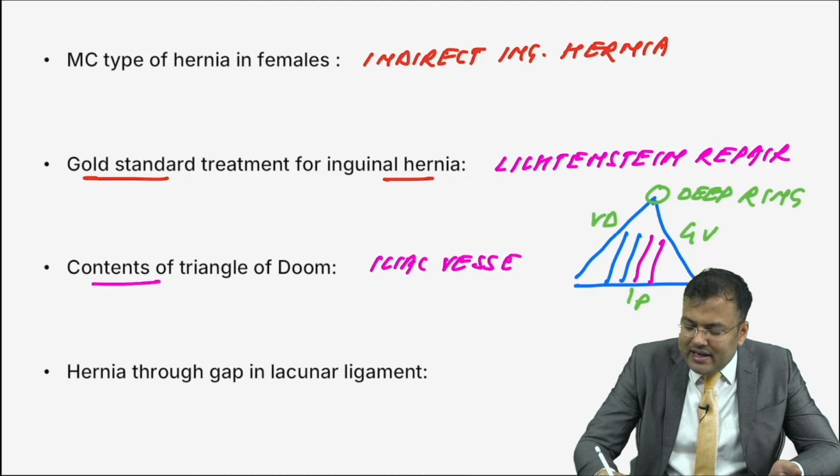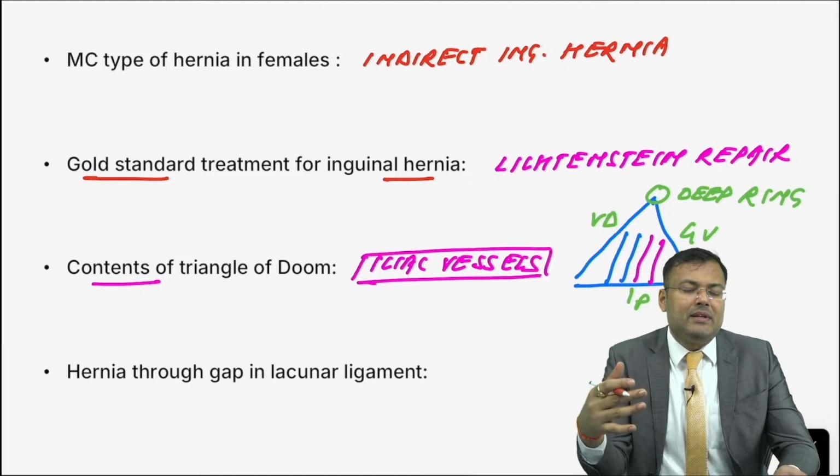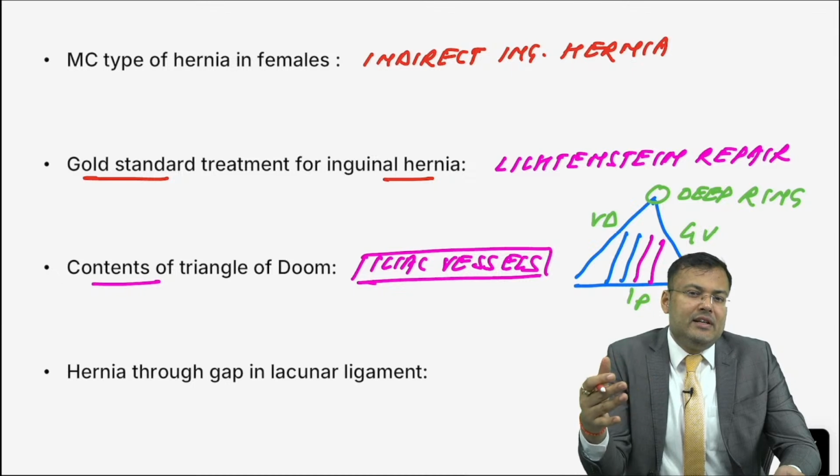That's why in this triangle, sharp dissection should not be done. Otherwise, if you do sharp dissection, what will happen? There is injury of iliac vessels leading to bleeding and death.